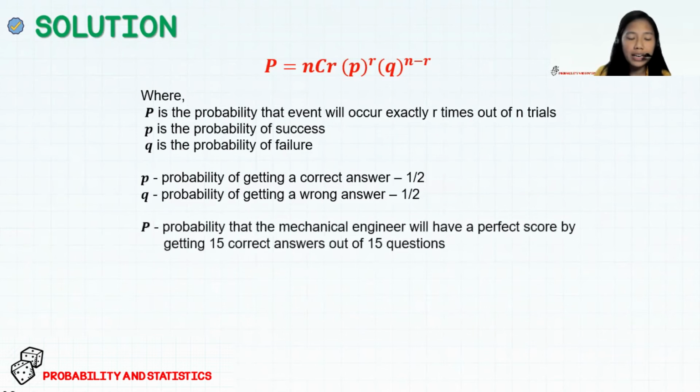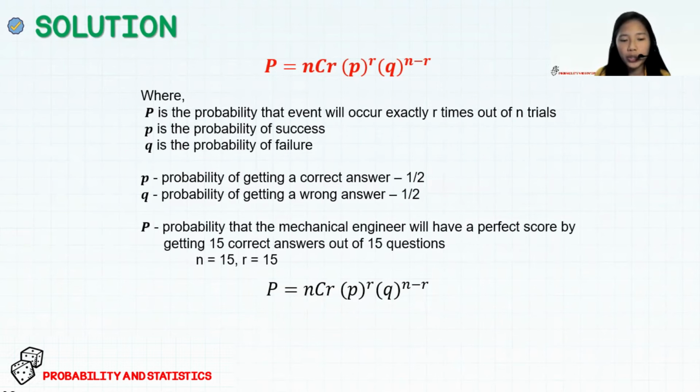And the big letter P is the probability that the mechanical engineer will have a perfect score by getting 15 correct answers out of 15 questions. And with this, we know that n is equal to 15 since there are 15 questions, and r is equal to 15 also because we need to get 15 correct answers out of those 15 questions.